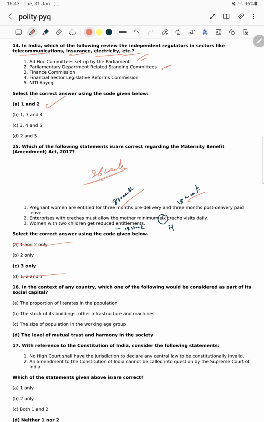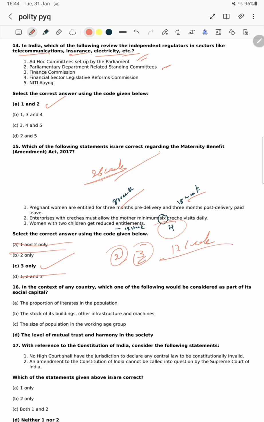Now B and C, let's see. The enterprises with crèches must allow the mother minimum 6 crèche visits daily. सर अगर 6 बार इसे ऐसा दे दे तो वर्क नहीं होगा सर वहीं पर. But at least 4 times she can visit. Okay, the statement 2 is also wrong. The only left one is C. Okay, women with 2 children get reduced entitlements. Okay, मतलब अगर already women bearing 2 children, right now it is her third child, means the entitlements are reduced, but it has given only 12 weeks paid leave, sir.